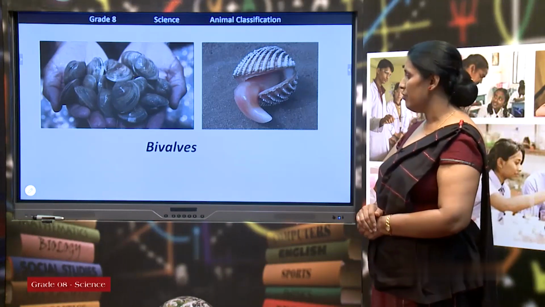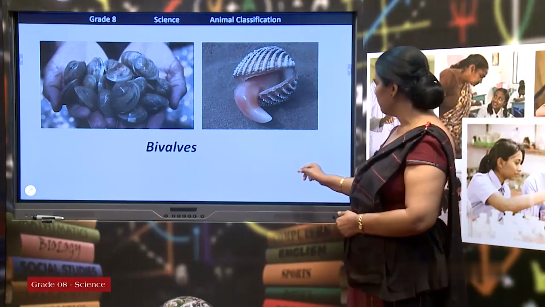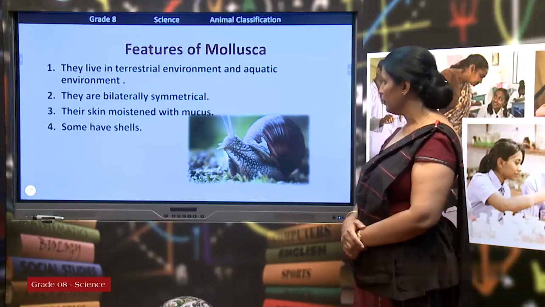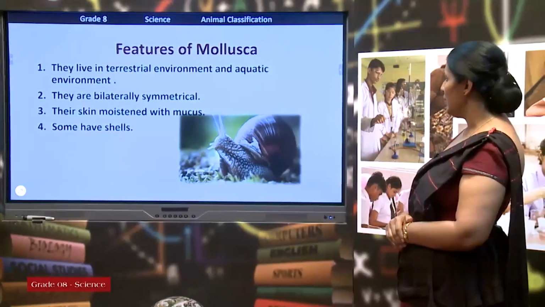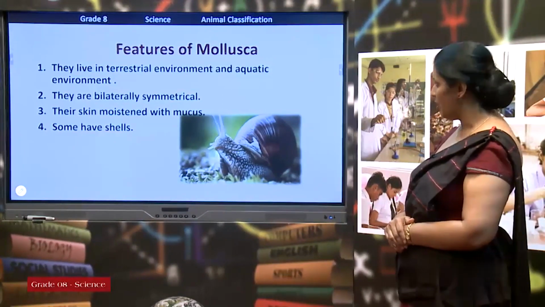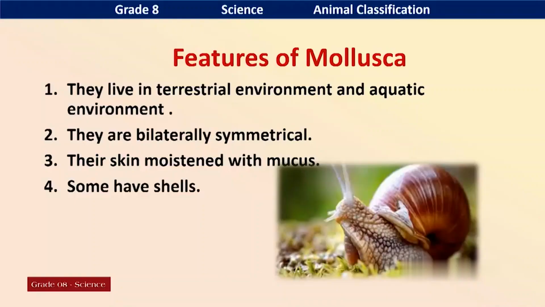What are the special features of mollusca? They live in the terrestrial environment and the aquatic environment. They have a bilaterally symmetrical body. Their skin is moist with mucus.